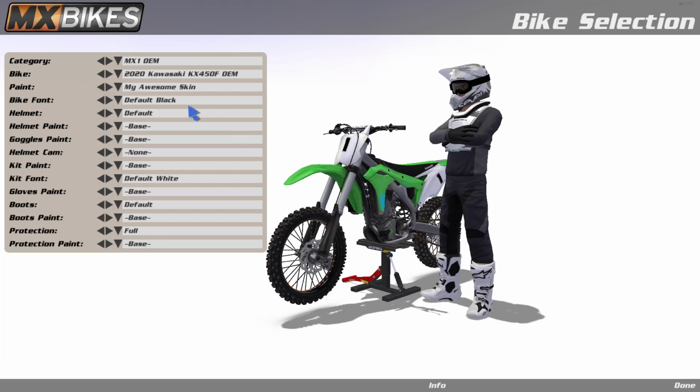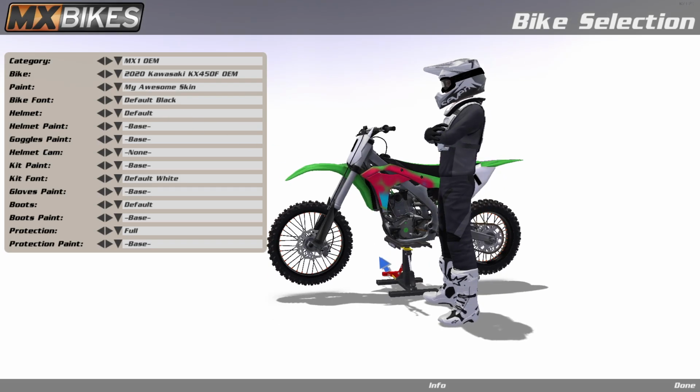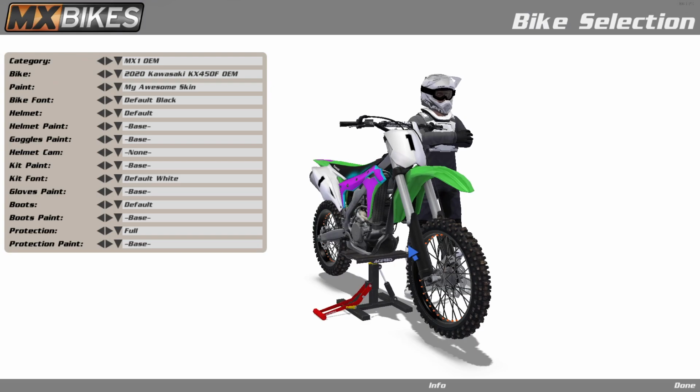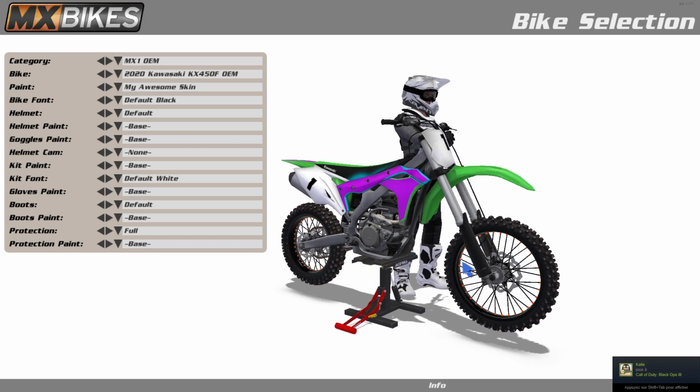Ah, shame, not really. We need to reload the game too, so let's take any other skin, for example the stock one, and let's go back to my awesome skin. Boom! Our skin is now updated, which is fantastic. No need to restart the game. You just need to start the game after you've created the PNG file once, okay? Perfect. So now we will learn how to use different and other TGAs to customize your bike.